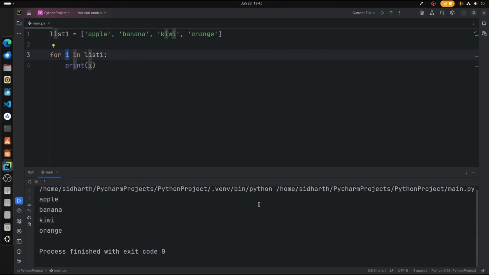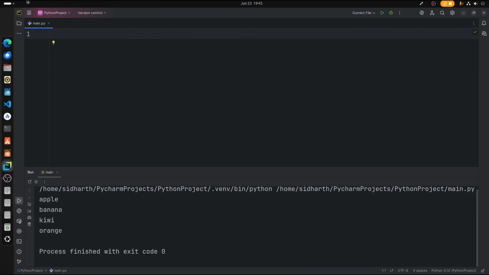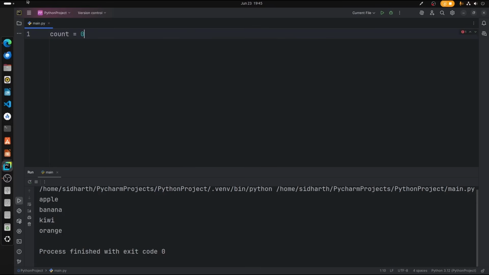Now let's move on to while loop. While loop has the same syntax but with minor changes. Watch this. Let us create a counting loop. For that, we're going to create a variable called count. Count is equal to 0.